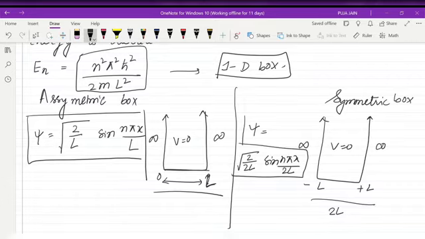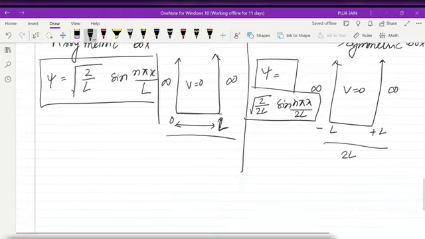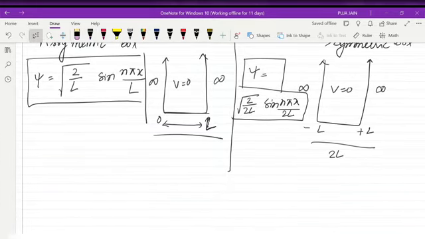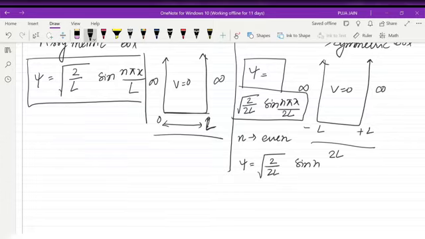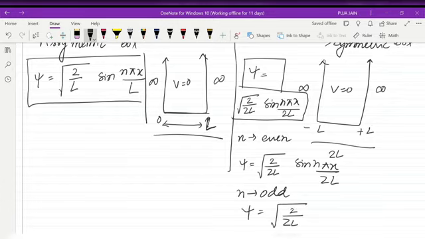Now this is not always so. When n is even, then psi is root 2 by 2L sine n pi x by 2L. When n is odd, then psi is equal to root 2 by 2L cos n pi x by 2L. Now you will think how to remember this. See: n even, sine; n odd, cos. This is the way you have to remember it.